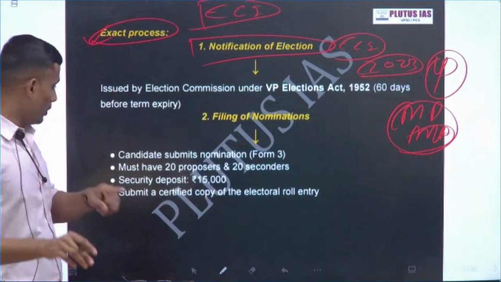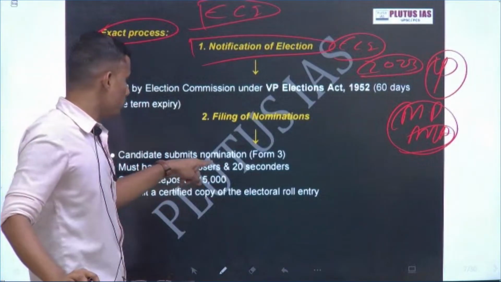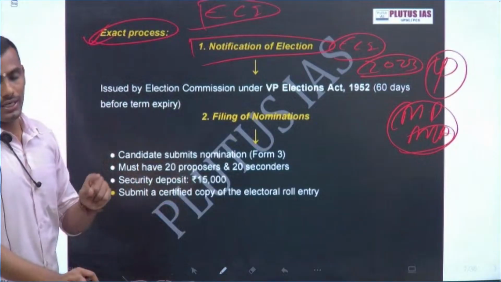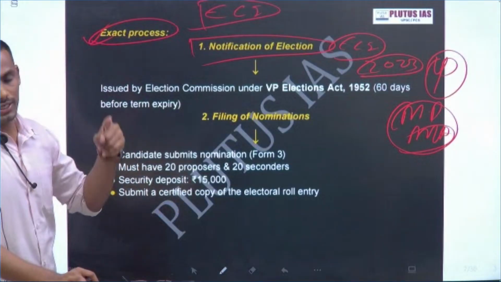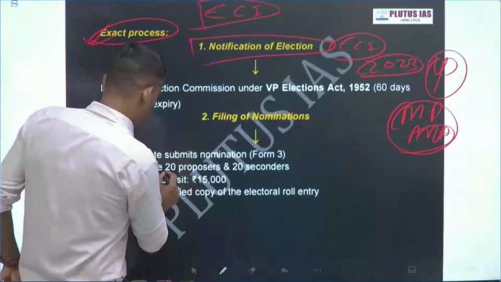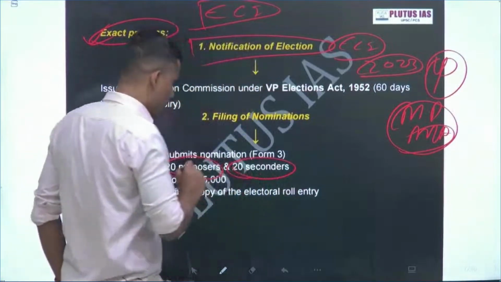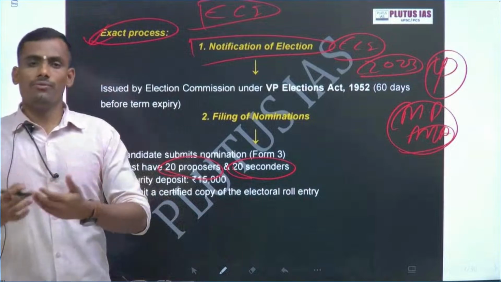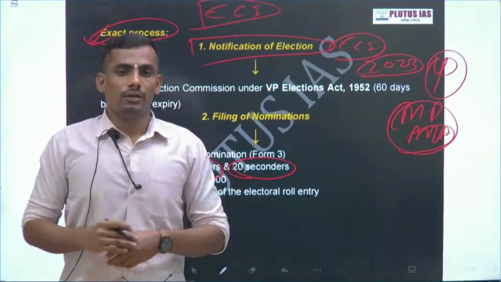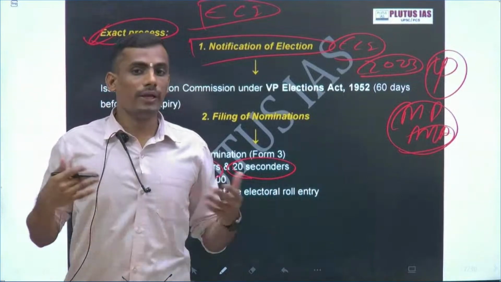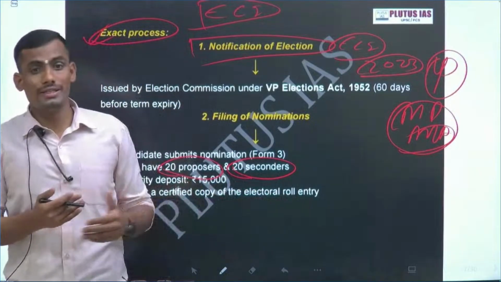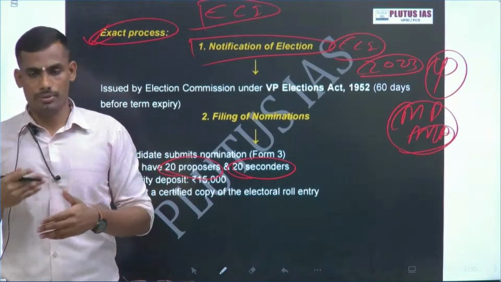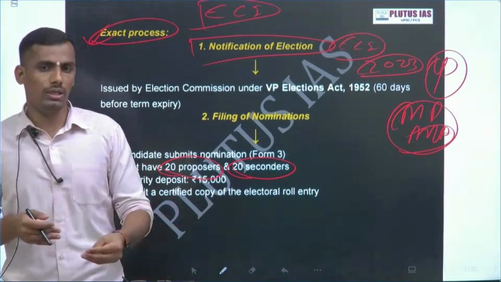In nomination, always remember the candidate must submit the nomination under Form 3. This is given in the President and Vice President Act 1952. Then security, and this is also very important, because this shows that anyone, any citizen of India, can file. But then there will be many candidates, and the election process is exactly proportional representation, single transferable vote system. We will discuss this in a short while.